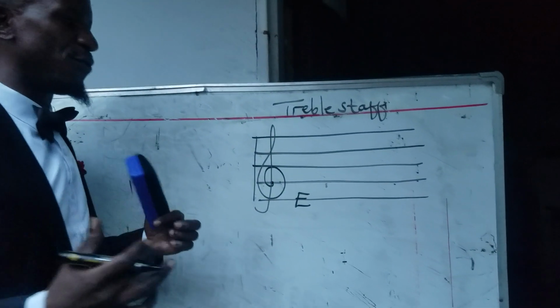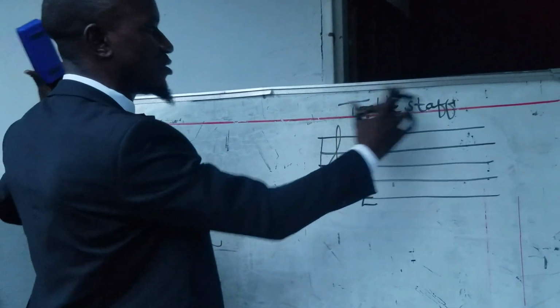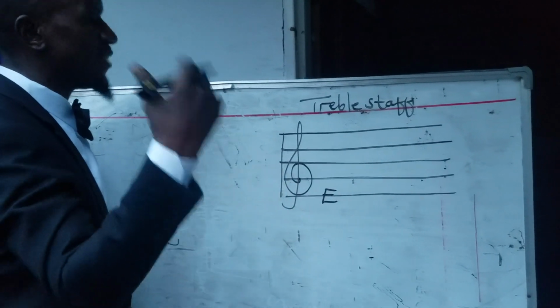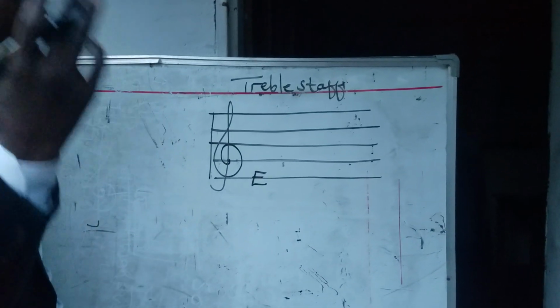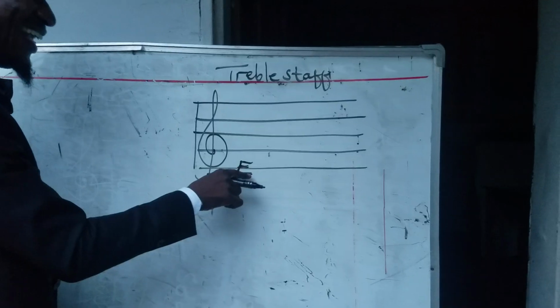And today, my viewers, I'll just look at the names of lines and spaces on the treble staff. Then in my next video, I'll tackle the other one, which is the lines and spaces on the bass staff. So the first line on the treble staff is E.